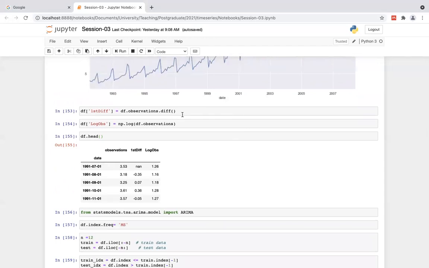You are all familiar with diff and np.log, so I just get the first differencing, because previously I discussed the differencing term with the I. I get the first differencing into the data frame with the column name first difference, and I get the log observation. You know there was a term called stationary.